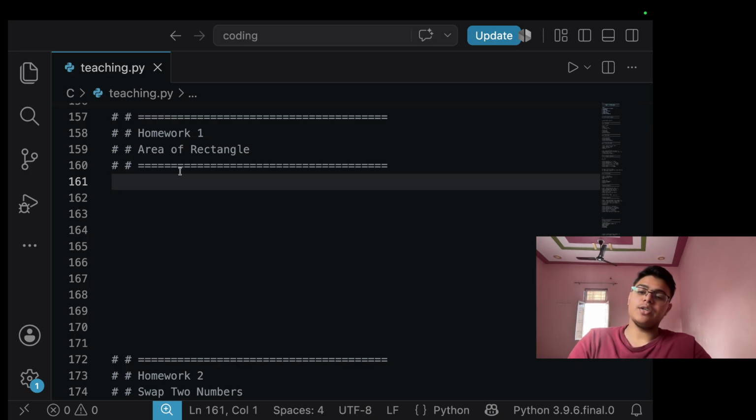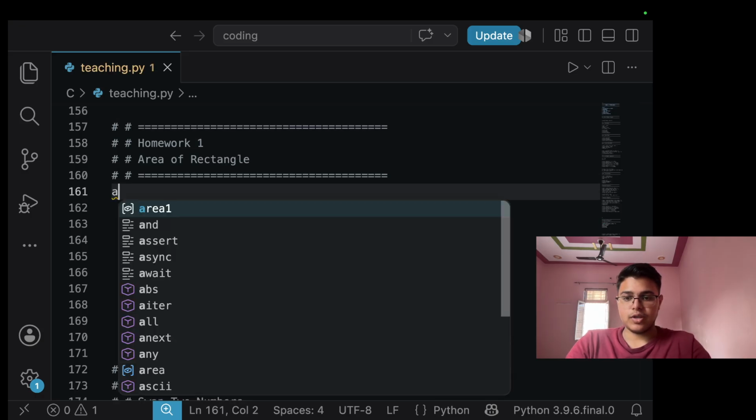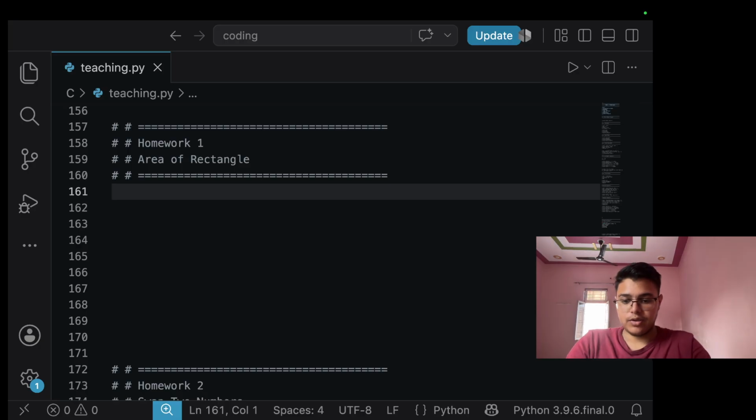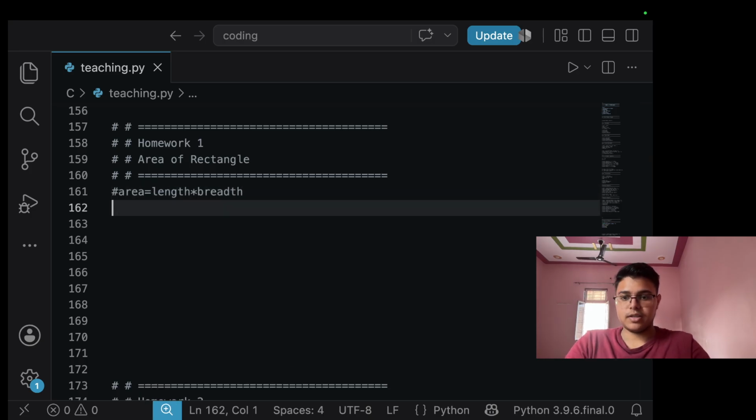Okay, now I think you tried yourself, and if it's right and it shows the right output, you can comment on my video. Now I'll show you. So first we have the area. Area of rectangle we all know is length into breadth. Let's take both as our input.